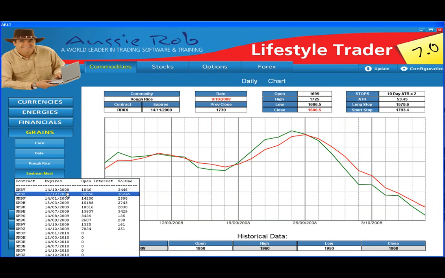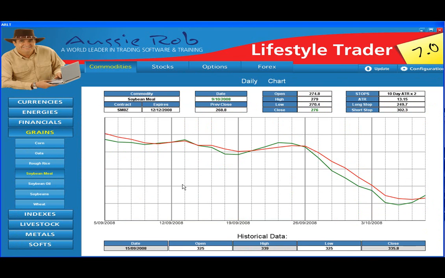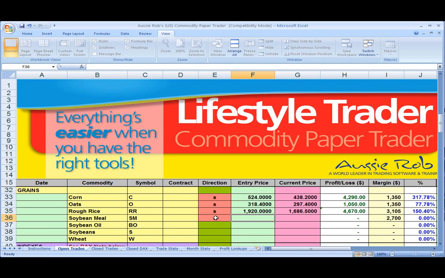Soy meal next. Now we have a short signal. Technically this wasn't the correct entry if we went here, so we needed to wait for the next day to confirm, which means the open would have been 299, and the current price is 276. Because the angles weren't quite correct here, we needed to give it another day to confirm the trend. So on our spreadsheet, going short again, this time entry 299 on soy meal, and the current price is 276.